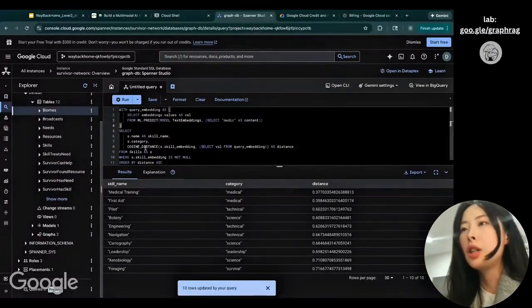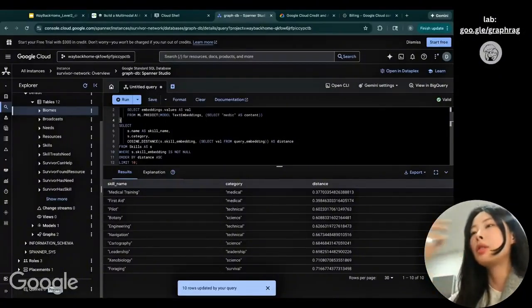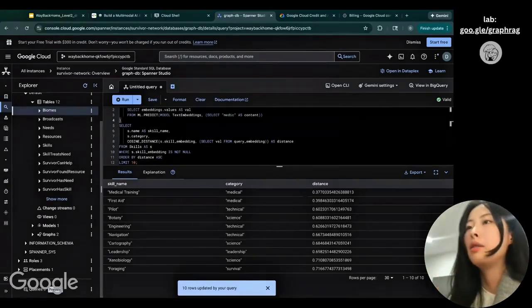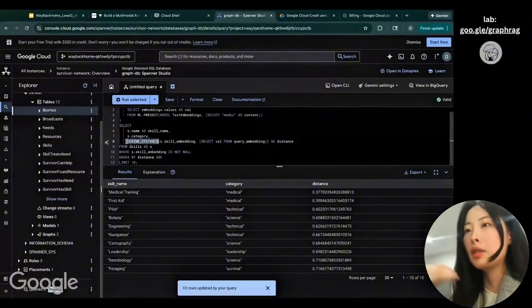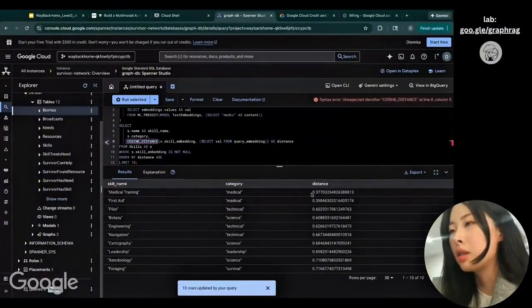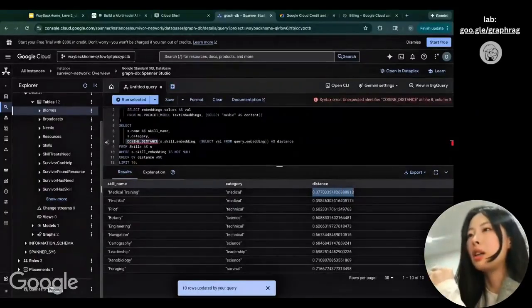Then you're searching the skills table, or rather the embedding representation of the skills. So you're searching the embedding space and trying to find how close they are, using cosine distance to calculate the distance. Basically, the smaller the distance, the more similar they are.